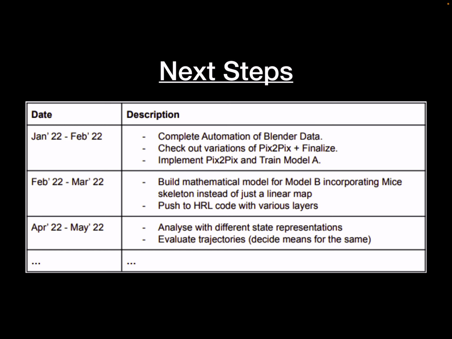And then April and May would just be wrapping up, where we check out other experiments and try out different state representations. For the mice, one state can be all the key points, or another state representation can be link lengths and link angles, like in general robotics notation. And then the evaluation of trajectories. However we train this agent, it is supposed to replicate mice. Once we train that agent, we put the coordinates that the agent predicts onto a mouse, and we can see if it replicates well and scales well for any mice that we see. So this is the goal, and these are the next steps for the project.